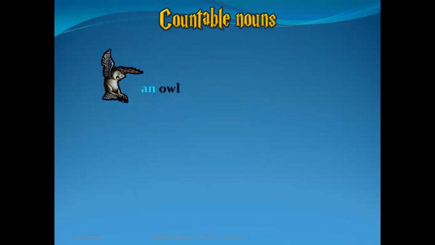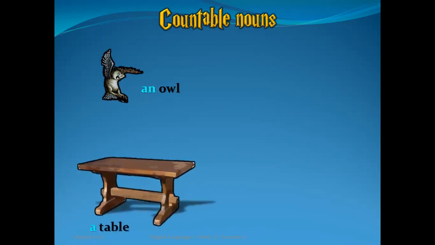Look here. An owl. Owl معناتها إيش؟ بومة. Okay. An owl. طب is owl here singular? Yes, it's singular. Does it have plural? Yes, it has plural. So is it countable or uncountable? It's countable now.